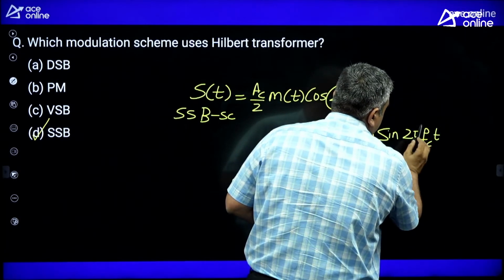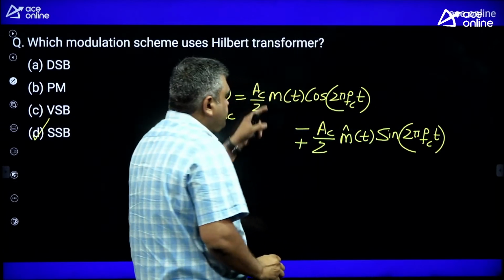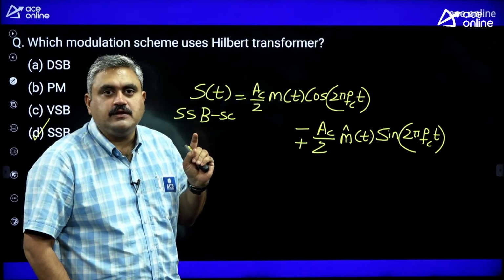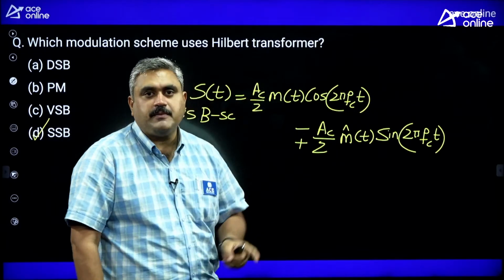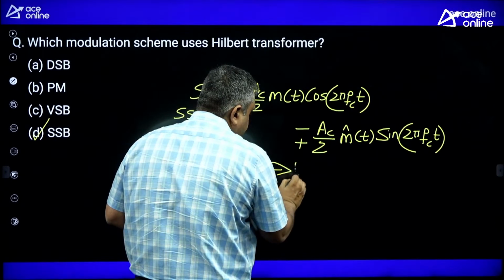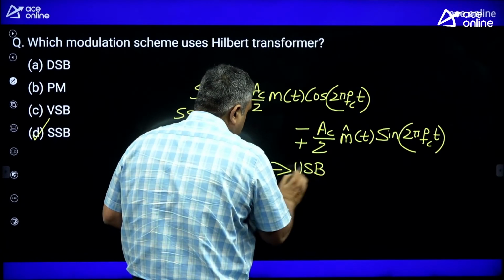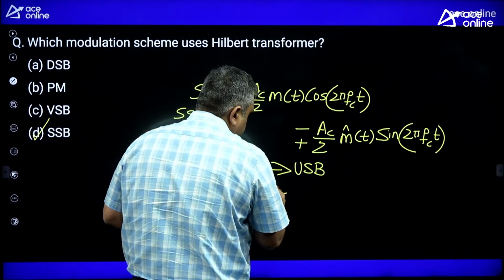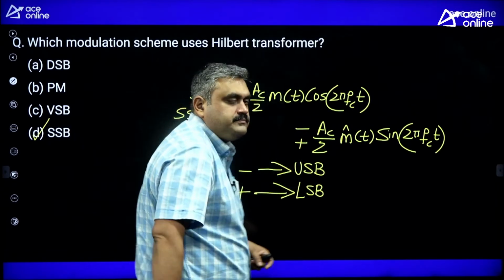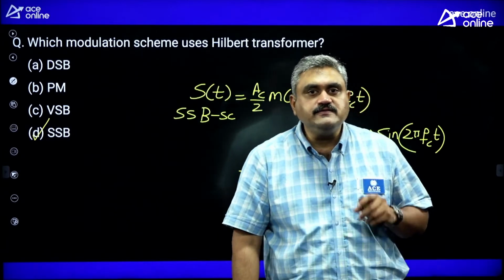That's all. So here m of t represents message signal, m cap of t represents Hilbert transform of message signal. Only in SSB you will get this m cap of t. And if you write minus, the meaning is you are doing transmission of upper sideband. If you write plus, meaning is you are doing transmission of lower sideband. That's all.